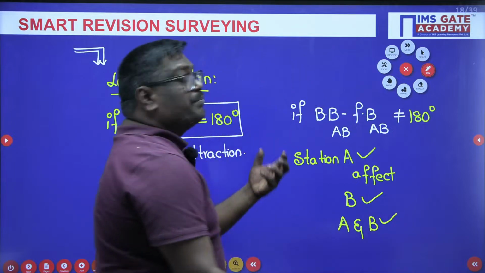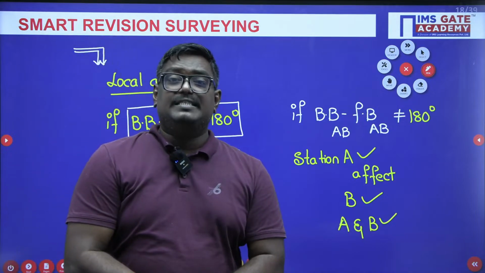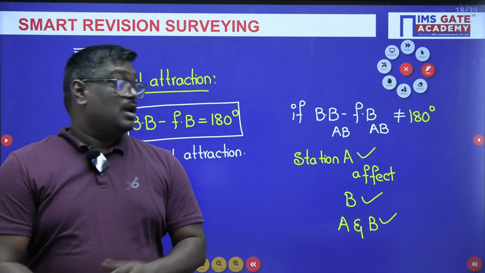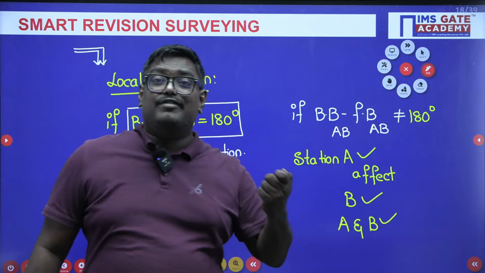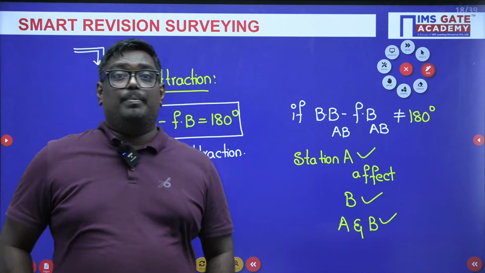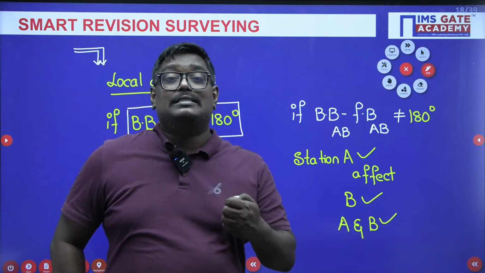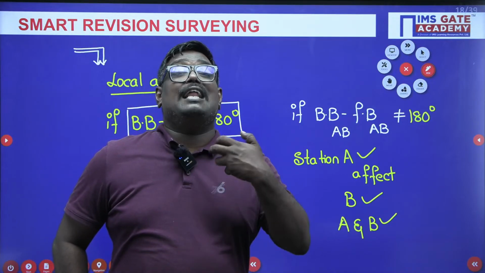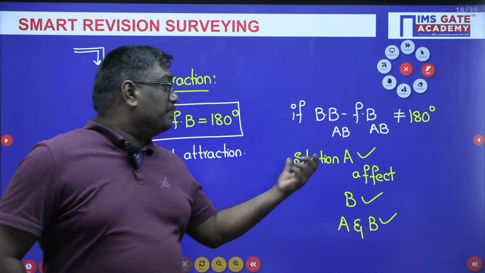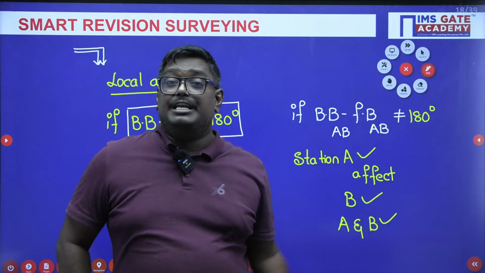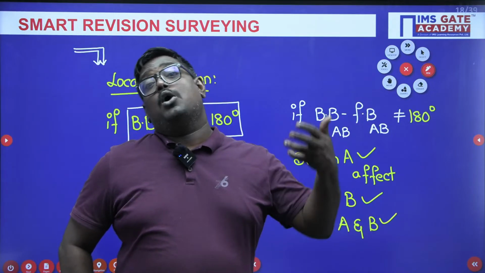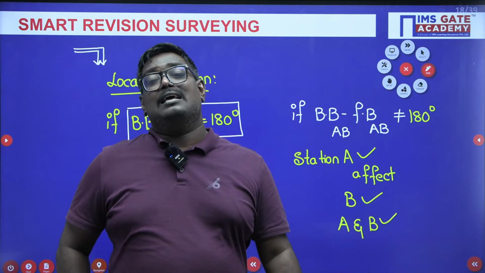This is very important, students. A previous year GATE question was also asked on this. Based on the back bearing and fore bearing values, by finding the difference between them, you can understand which station has been affected.